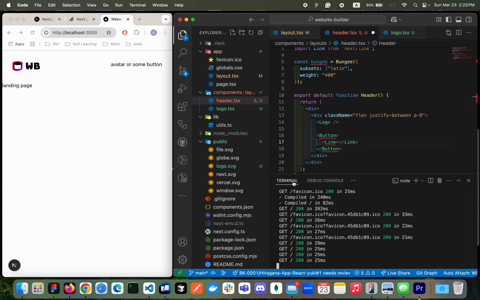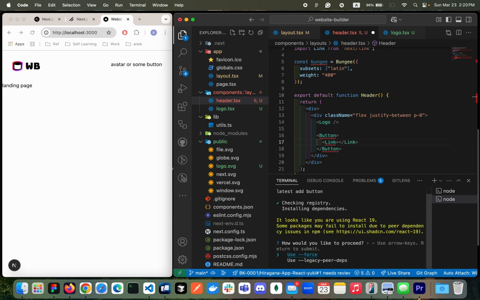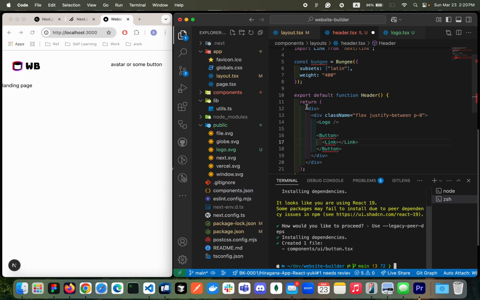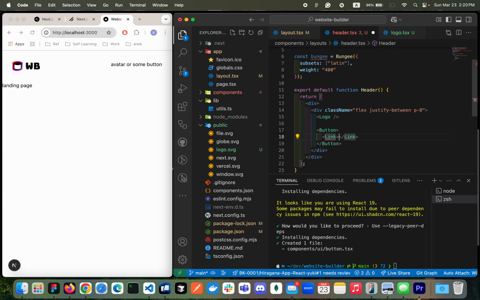We need to add a component, right? So let's try to add a component, npx ShadCN add button. And then I'll be using legacy peer dependencies. Awesome. So then I will have a button here. So let's see if I can import. Awesome. Yeah, button is here. And the link, we need to have some href. Okay. So here I'm going to go to projects, which I don't have yet. And then it's going to be just a launch.